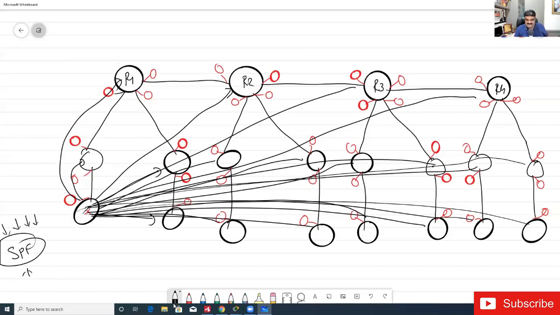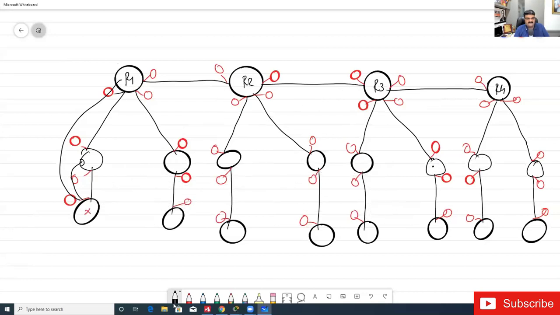So how can I break it out? The other solution is I can design my network like this. Wait a minute.